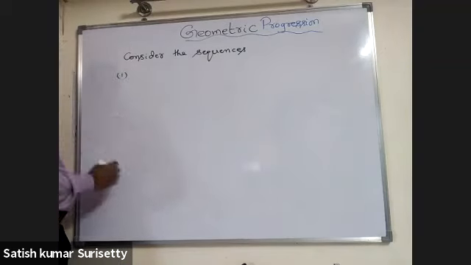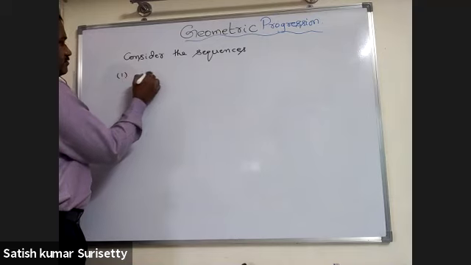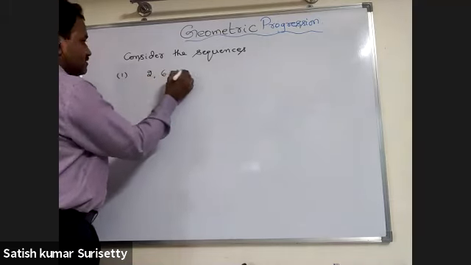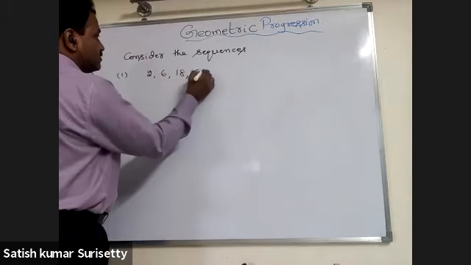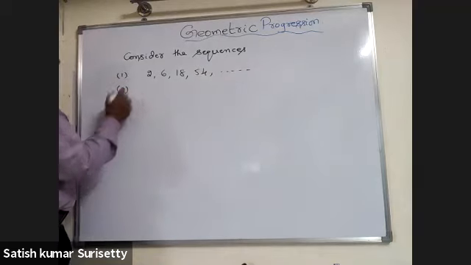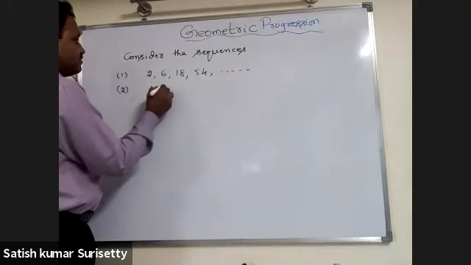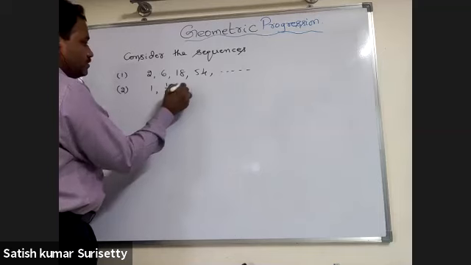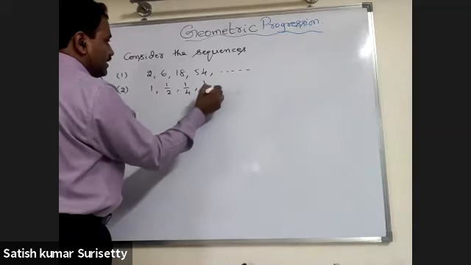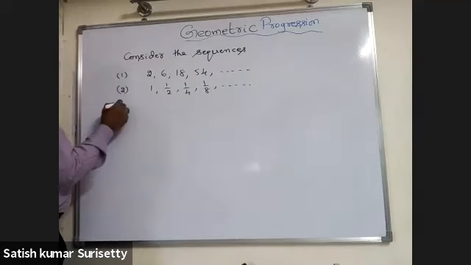Number 1: 1, 2, 6, 18, 54 and so on. Number 2: 1, 1 by 2, 1 by 4, 1 by 8 and so on.